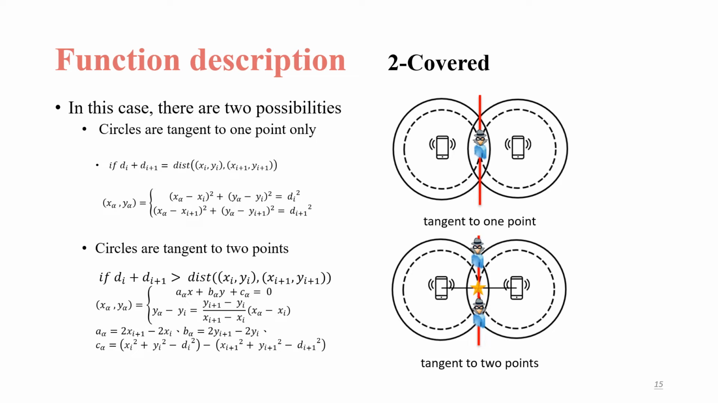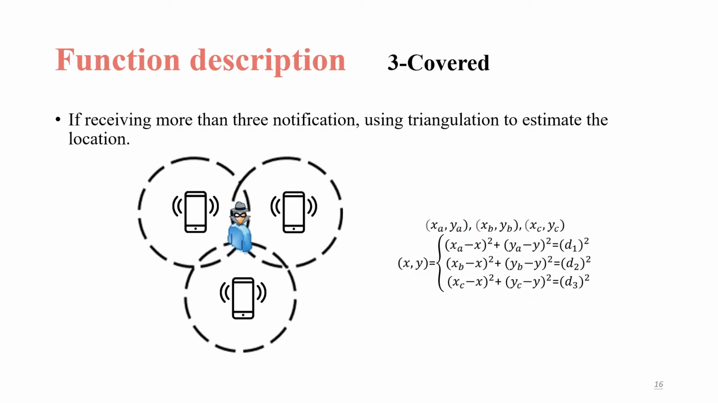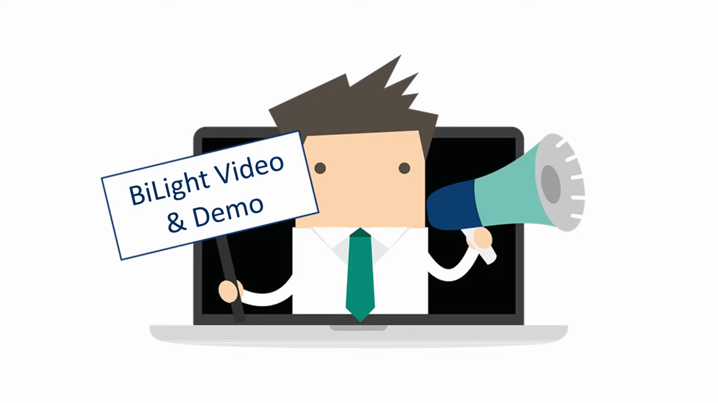For the server side, there are also two possibilities. The first is the circle intersection with only 1 point or 2 points, where we use different formulas to calculate a better location of the bike. And if the server receives more than 3 notifications, we will use triangulation to estimate the location. Now we will show you the BiLight video we made and then do our demo.